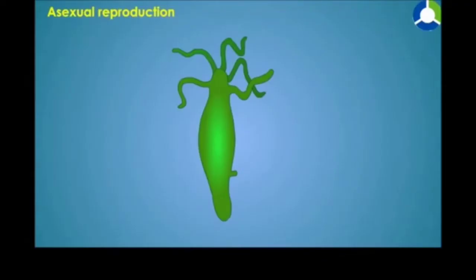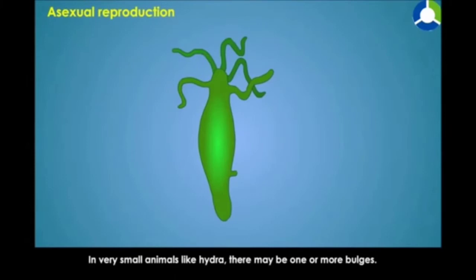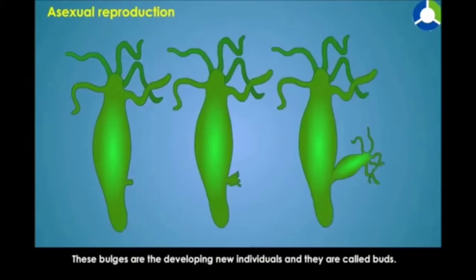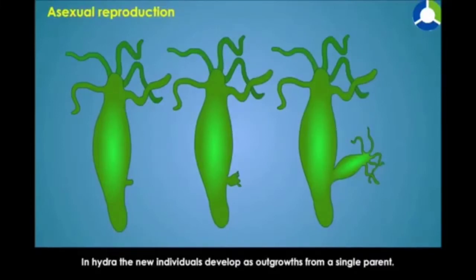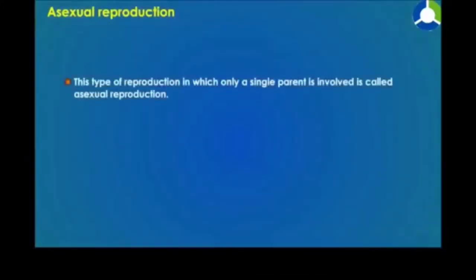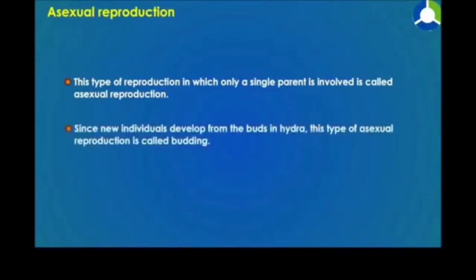In organisms like a hydra, there may be one or more bulges on the parent body. These bulges are the developing new individuals and they are called buds. In hydra, the new individuals develop as outgrowths from a single parent. This type of reproduction in which only a single parent is involved is called asexual reproduction. As the new individuals develop from the buds in a hydra, this type of asexual reproduction is called budding.